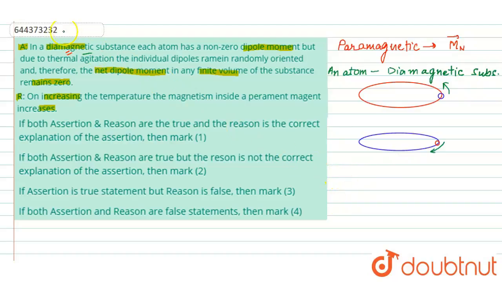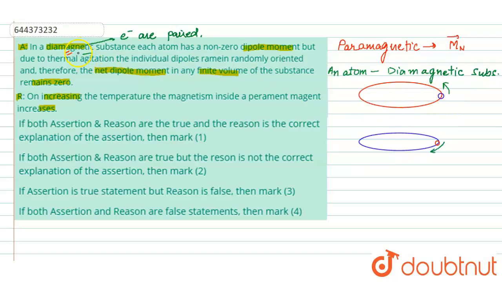Almost all the electrons are simply paired. Now, the magnetic dipole moment of an electron is simply due to its orbital motion, because the magnetic moment due to the spin motion is very small and is neglected. Due to the orbital motion, we take the magnetic moment.